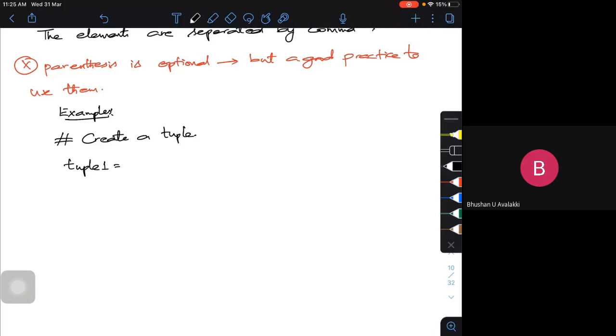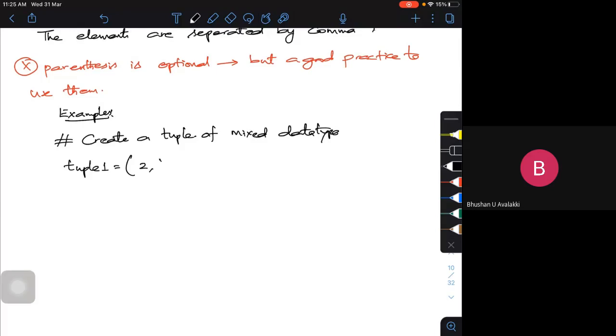Now to create a tuple of mixed data types, let tuple 1 have an integer, that is 2, a string, let me call it name, and a float, let me call it 3.6. Whatever it may be.